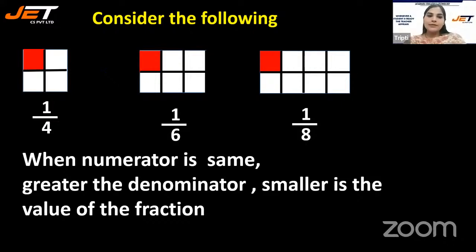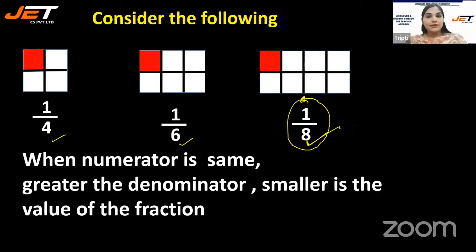So what happens is, if there are 3 fractions, 1 by 4, 1 by 6, 1 by 8, I can see the numerators are the same. Look at the denominator: 8 is greater, and 6 is less than that, then 4. The fraction with the greater denominator is the smallest.